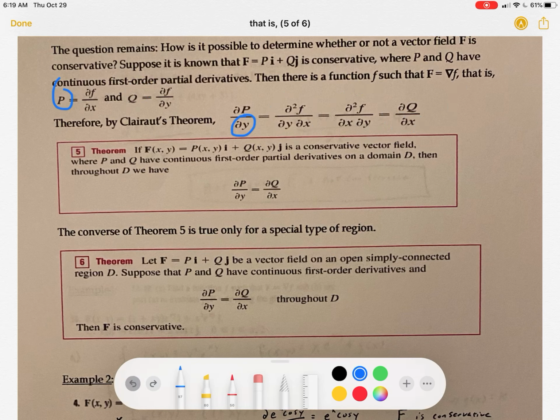And so I can find out if our vector field is a conservative vector field or not by taking the partial derivatives and setting them equal to each other.